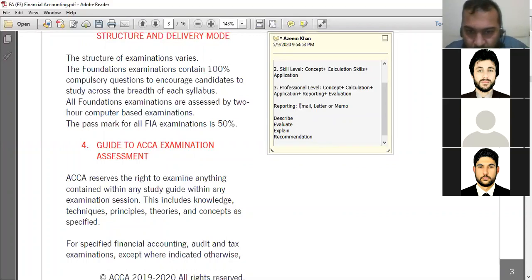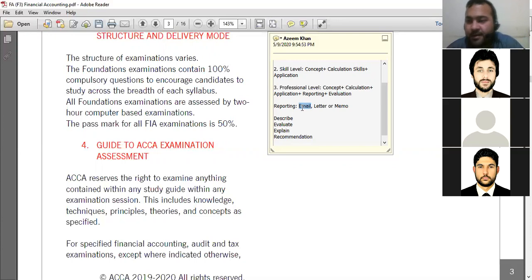Now look, the first thing: email. For example, there is a question, and in the requirement it is mentioned to send an email to the finance manager and describe the audit process. For example, this is the requirement. Now look how the examiner will test your reporting skill.